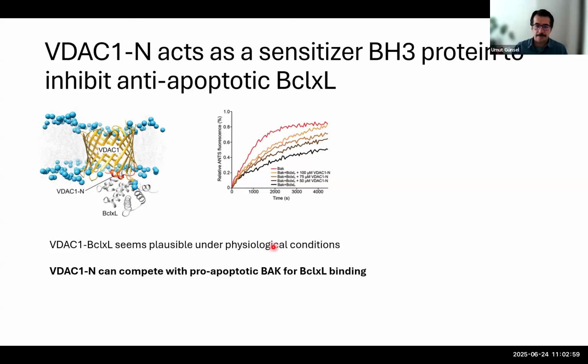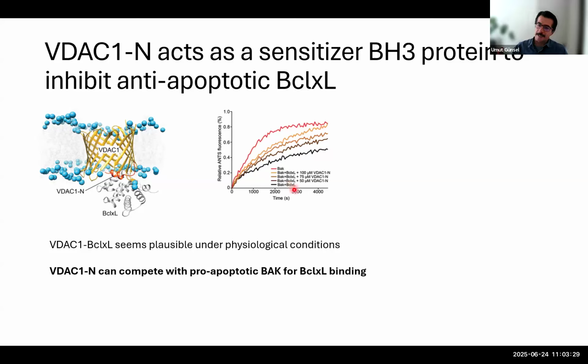And of course, afterwards, we also wanted to check via functional assays. Here you see a pore-forming assay, which is widely used for these apoptotic proteins. BAK as a pro-apoptotic protein forms pores at high concentrations, and it gets auto-activated. You can see this nice pore formation as the increase in fluorescence.